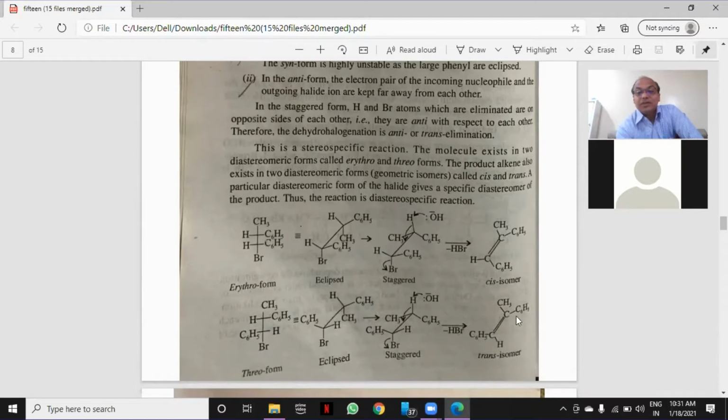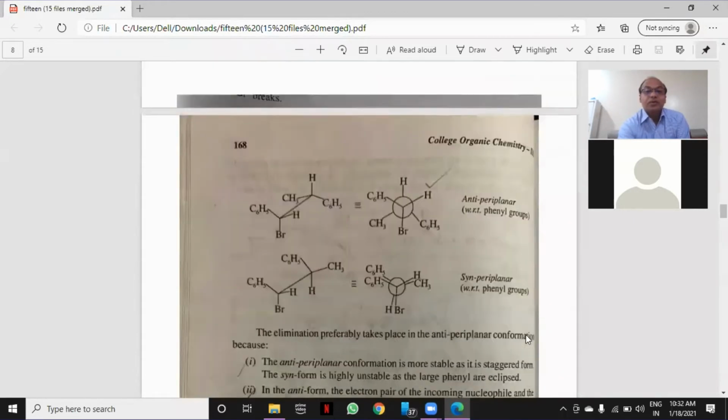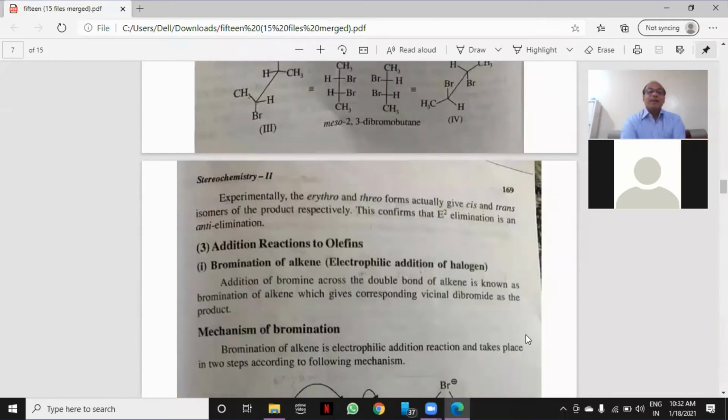Means what happens? This C6H5 and this C6H5, they are opposite to each other. Remember, these two phenyl groups are opposite with respect to this double bond. Therefore, it is called the trans isomer. Means threo form will produce the trans isomer. Erythro form produces the cis isomer, which is called a stereospecific reaction. Means dehydrohalogenation is a stereospecific reaction. Is it clear? Now this is the total mechanism and reaction which we have just now represented here.